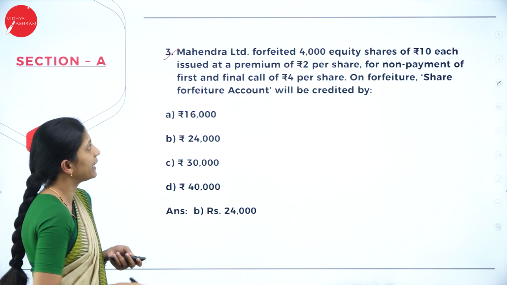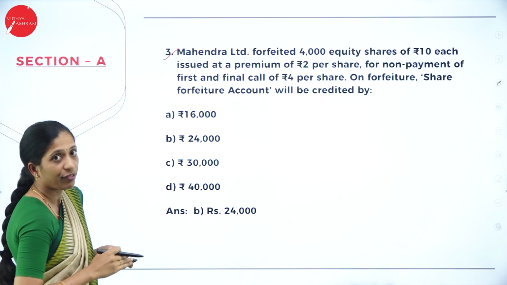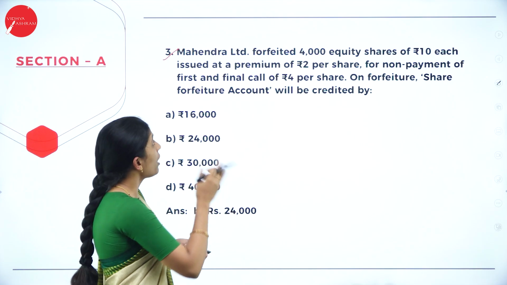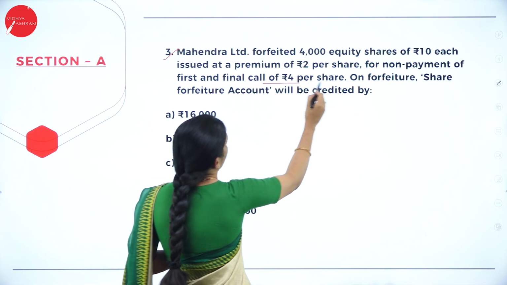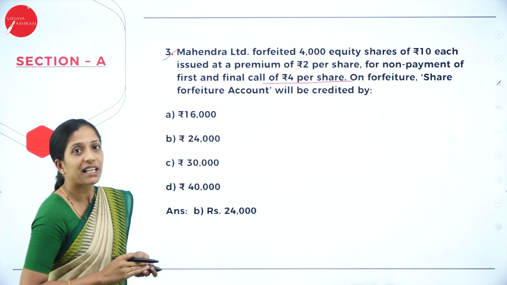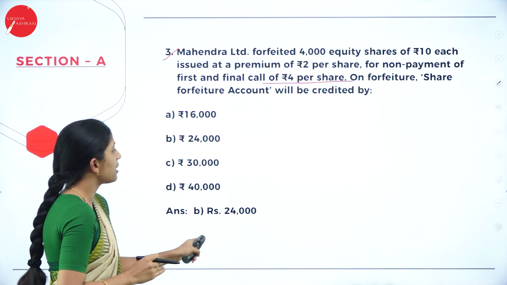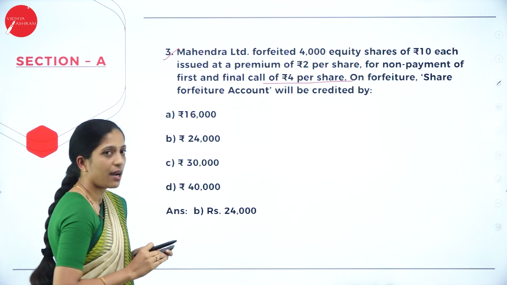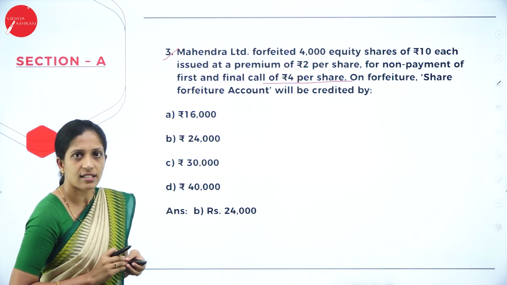Mahindra Limited forfeited 4,000 equity shares of ₹10 each issued at a premium of ₹2 per share for non-payment of first and final call of ₹4 per share. On forfeiture, share forfeiture account will be credited by. So, they have given us options for which you have to solve this. So, randomly don't put a tick mark here or don't write the answer randomly.